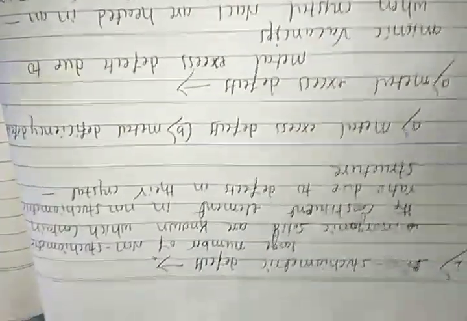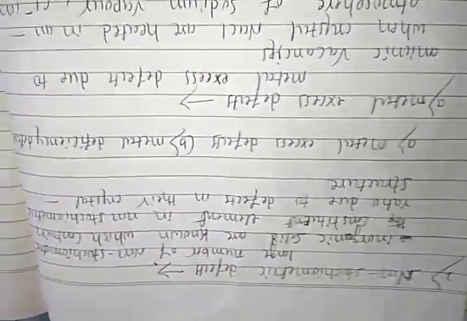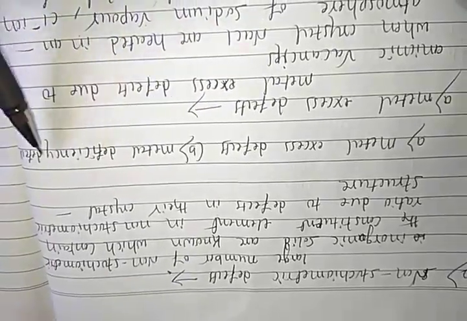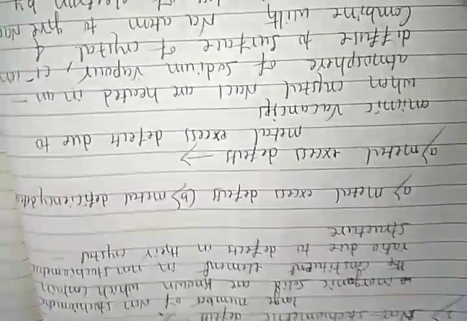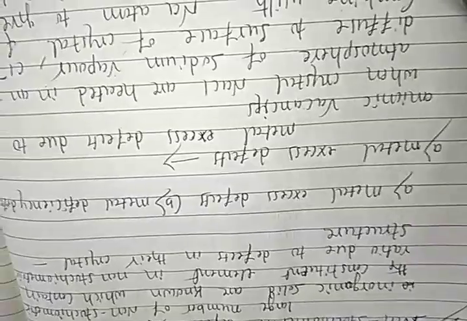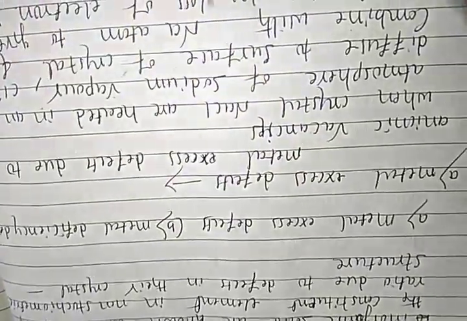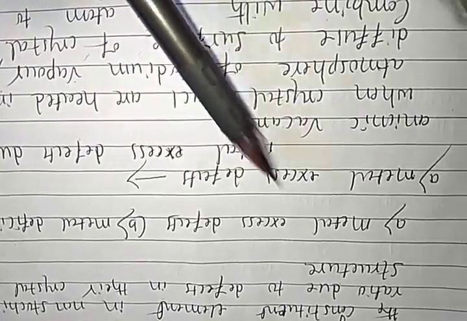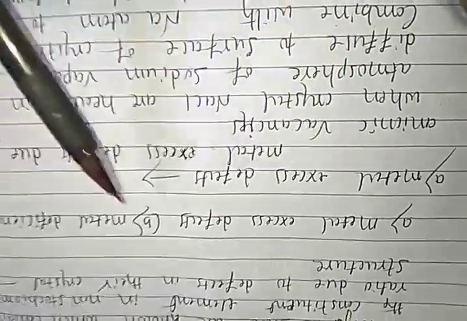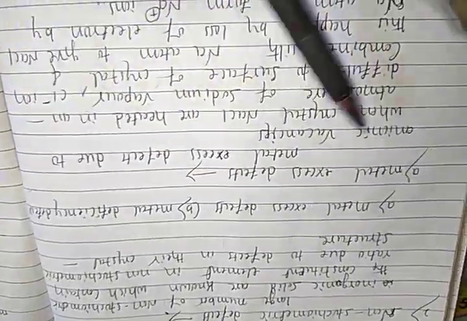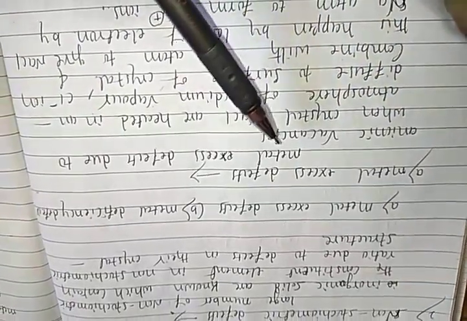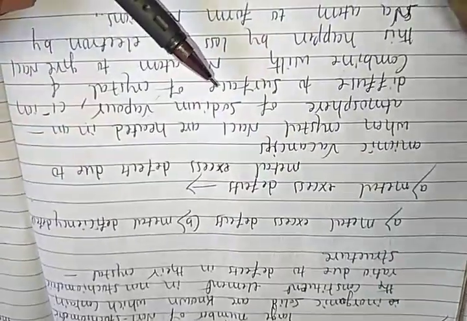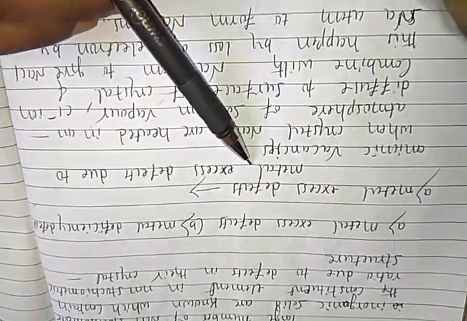So this is of two types. Already we know that there are two types: the metal excess defects and metal deficiency defects. First one, metal excess defects. From the name, it represents that metals are high. Excess means high. So the metal excess defect is due to anion vacancy. Anions are leaving the crystal and cations remain in the crystal. So that is the metal excess defect.